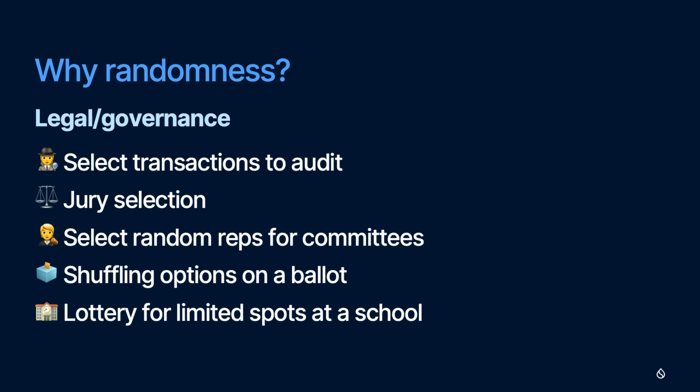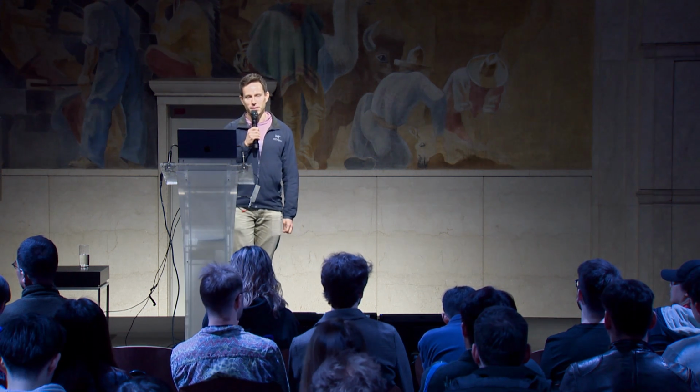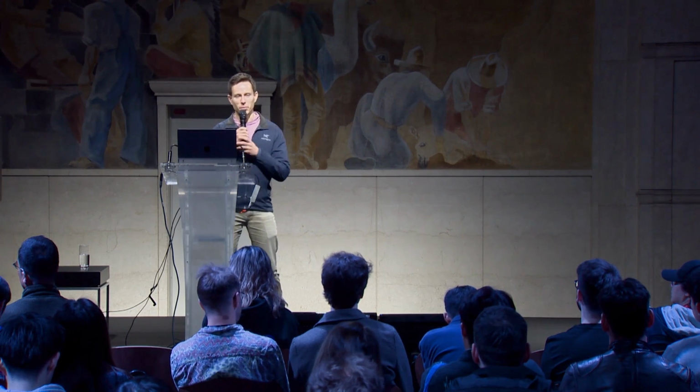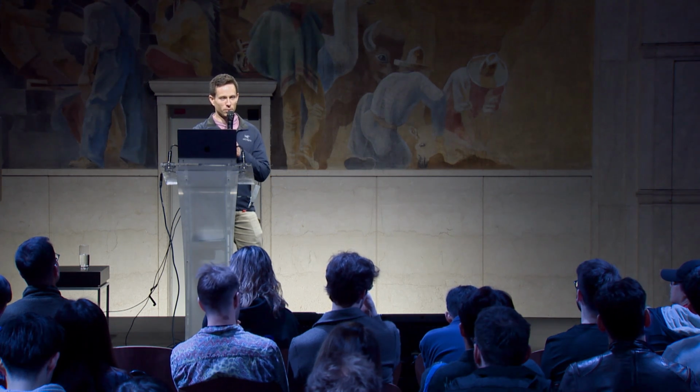Or imagine a school with limited spots available for admission. The school could use on-chain randomness to run a verifiable lottery for those spots, so the entire process is auditable and guarantees fairness. You don't have to worry about someone getting snuck in because they know somebody. You can do this all in a verifiable, trusted way.